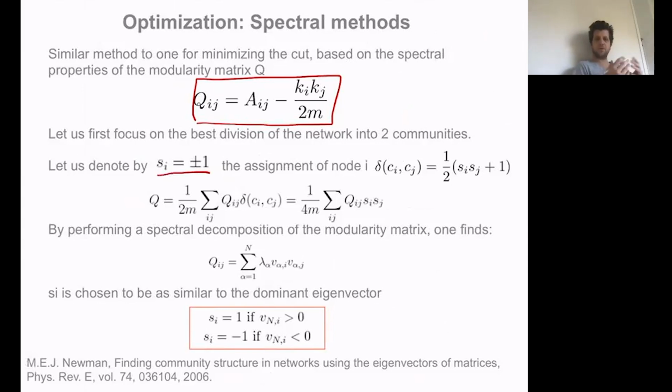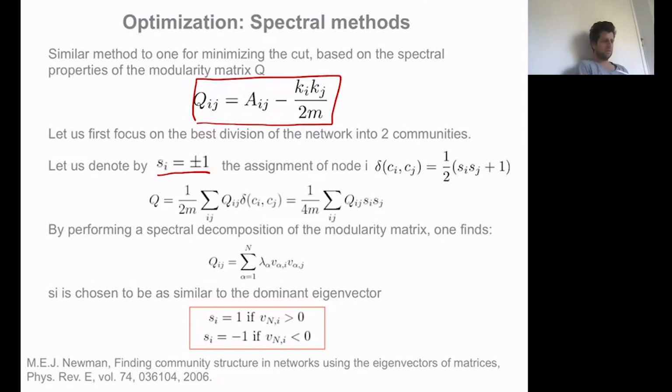The first step is to find the best division of the network into two communities. If you can find this best division into two communities, then you can reiterate this process iteratively in order to find smaller communities by always dividing the communities into two, in some sort of binary tree.